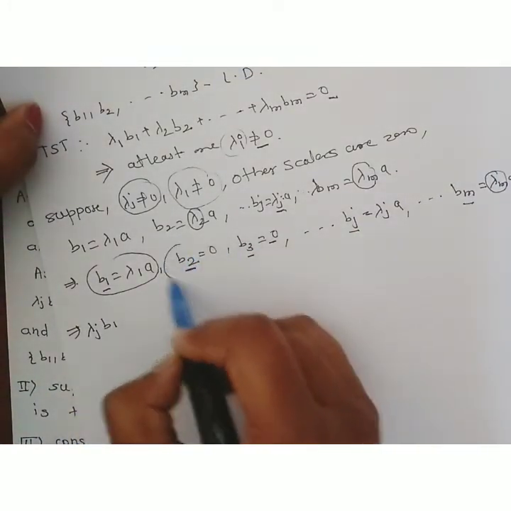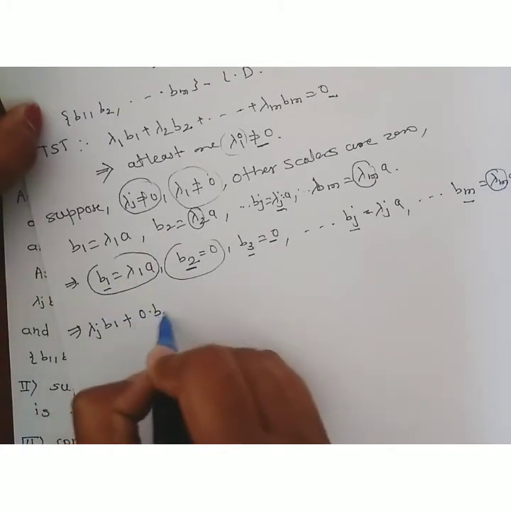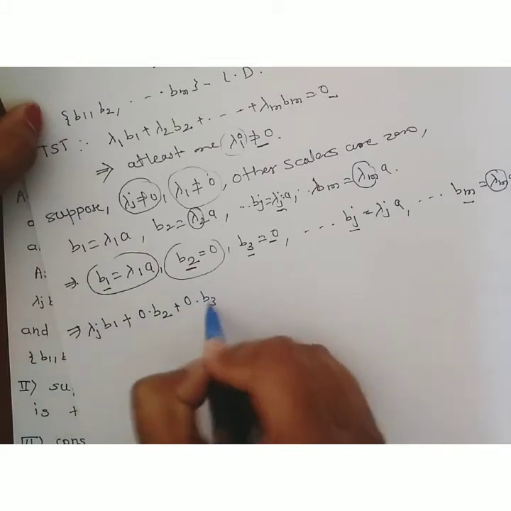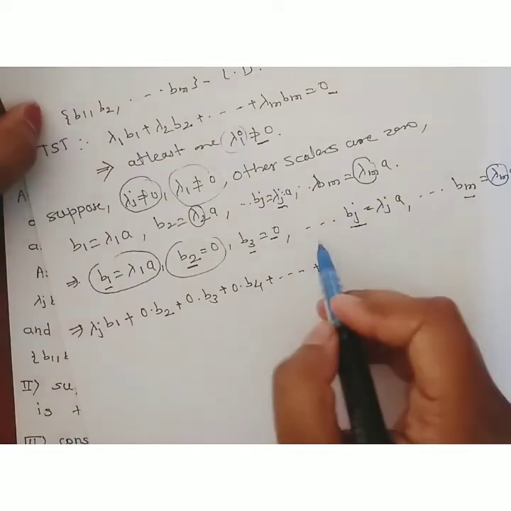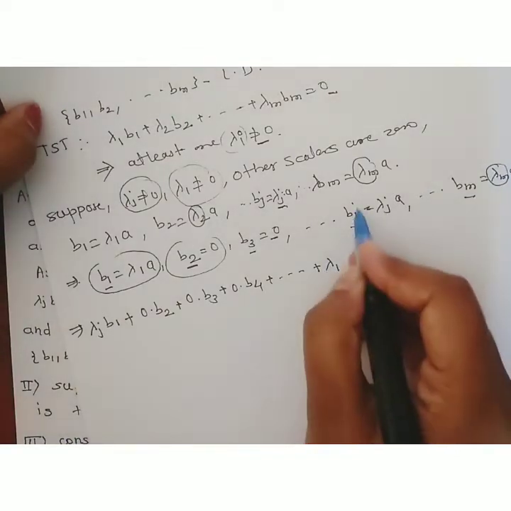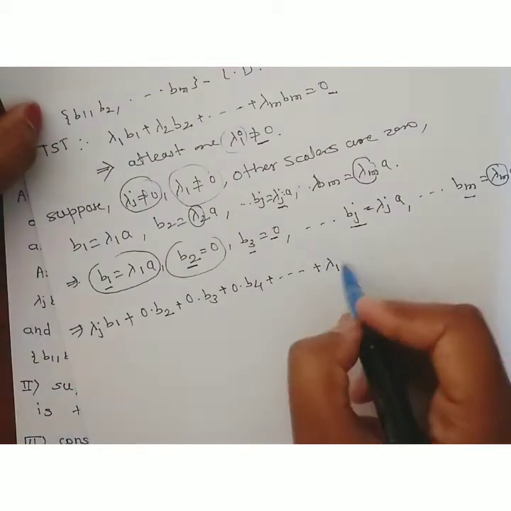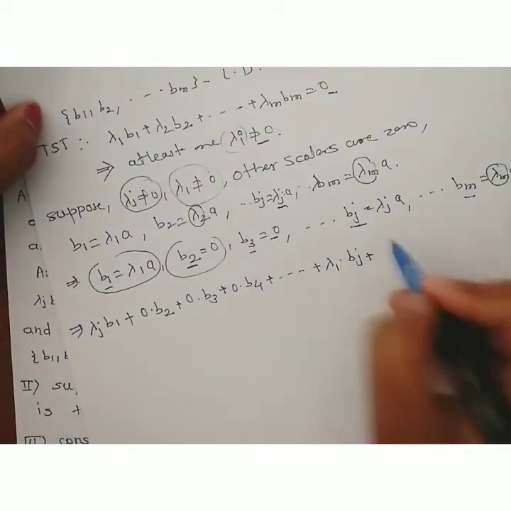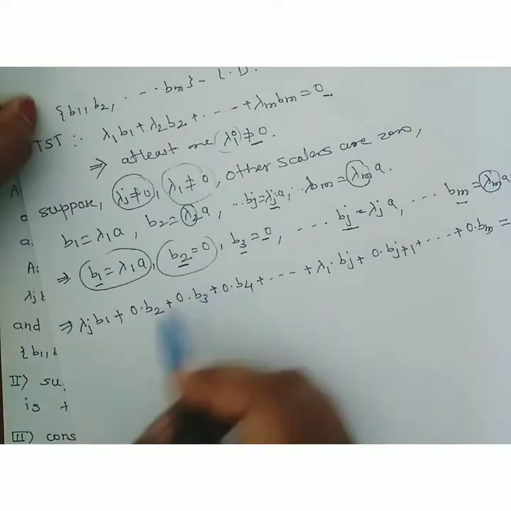Now since b2 is identically 0, this can be written as 0 into b2 plus 0 into b3 plus 0 into b4, and so on. Consider the bj term, multiplied by lambda 1, since lambda j is not equal to 0. Then lambda 1 into bj, plus the next term 0 into bj plus 1, and so on. The last term is 0 into bm, since bm is identically 0. This is the LHS term.